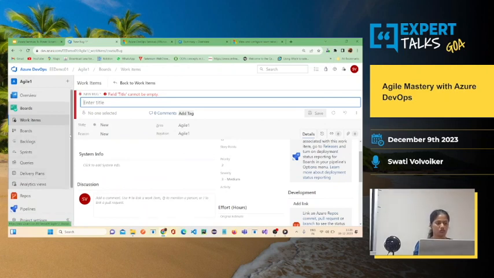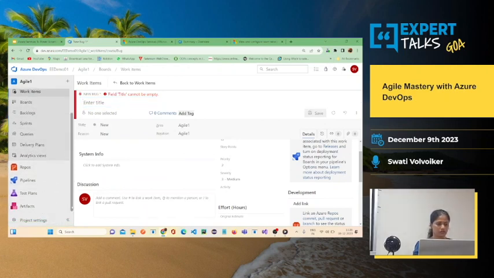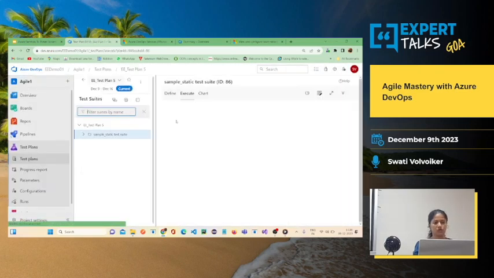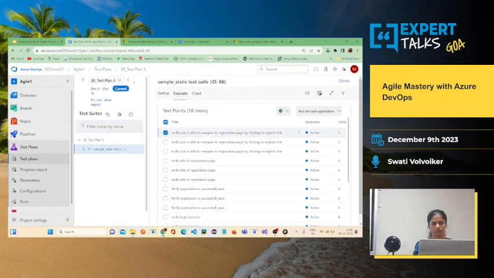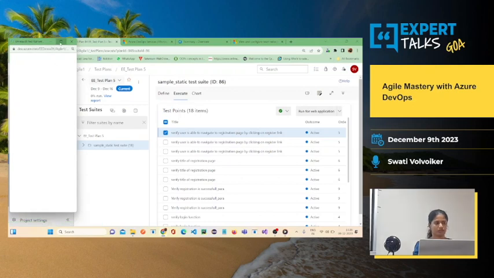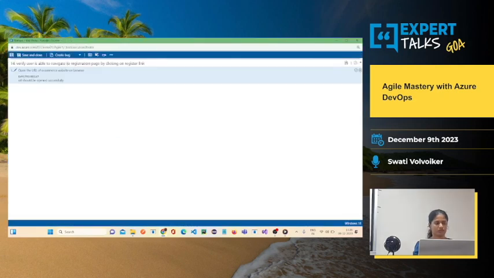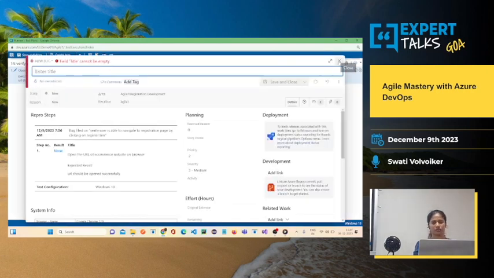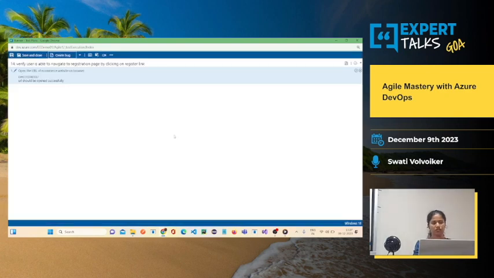So there is an option that you get under test plan to directly, if the test case is getting failed, it gives you an option. So here you saw this, create a bug, and yeah, you can attach.